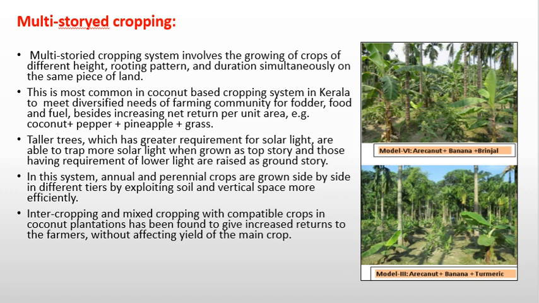Taller trees, which have a greater requirement for solar light, are able to trap more solar light when grown on the top story, and those having a requirement of lower light are raised as a ground story. In this system, annual and perennial crops are grown side by side in different tiers by exploiting the soil and vertical space more efficiently. Intercropping and mixed cropping with compatible crops in the coconut plantation has been found to give increased returns to the farmers without affecting the yield of the main crop.